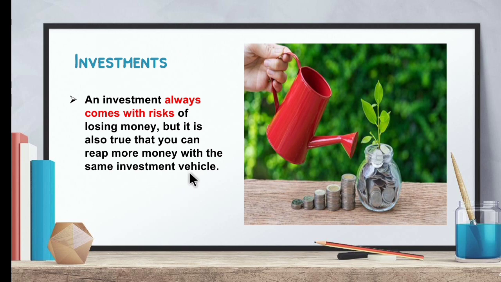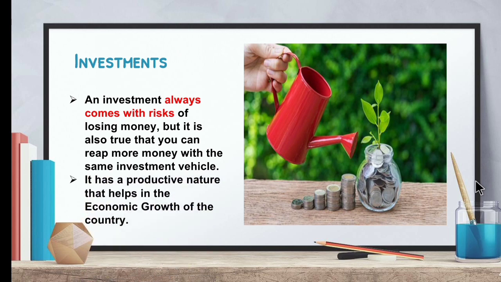For example, shares can go down, or there are many fraudulent cases we are seeing nowadays. So there is a high risk of losing money. At the same time, the investment can provide more money also. It has a productive nature that helps in the economic growth of the country.